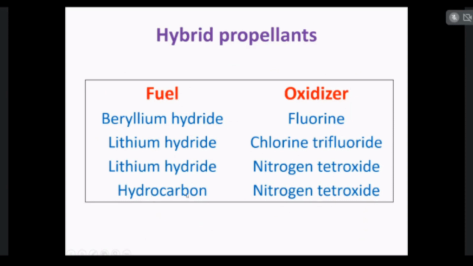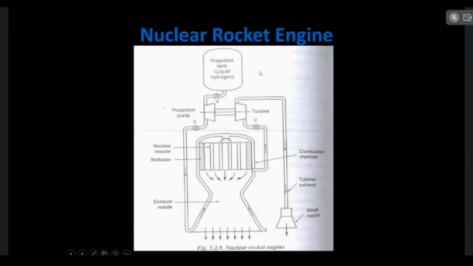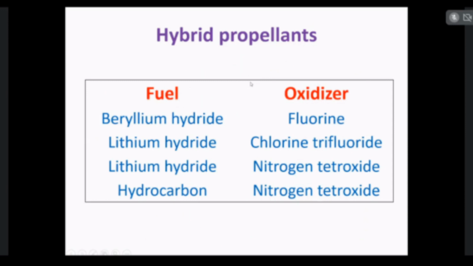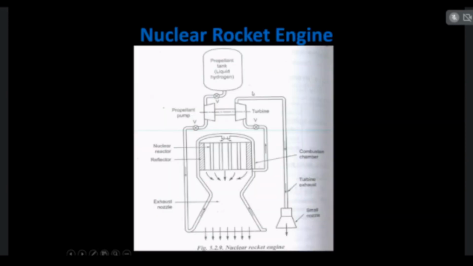If hydrocarbon is used as a fuel, nitrogen tetroxide is used as an oxidizer. So the chemical rocket engines are classified as solid propellant rocket engine, liquid propellant rocket engine, and hybrid propellant rocket engine. So this is a different classification, that is nuclear rocket engine.